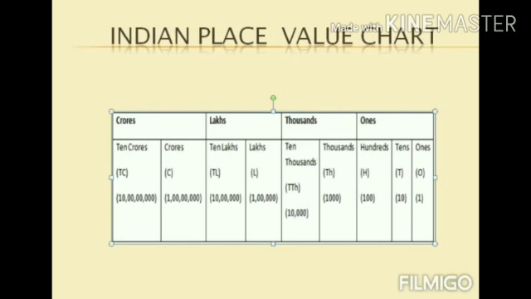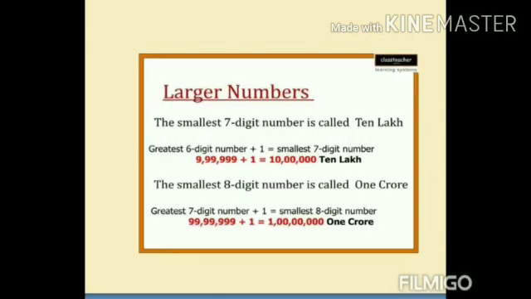Now if it is 1 followed by 7 zeros, how do you read it? It is named as crore. 1 followed by 8 zeros is 10 crores. Do you know, children, there is no end for numbers. Can you find the name of 1 followed by 100 zeros?